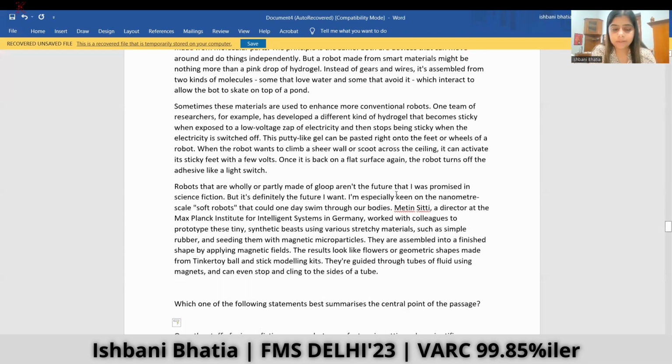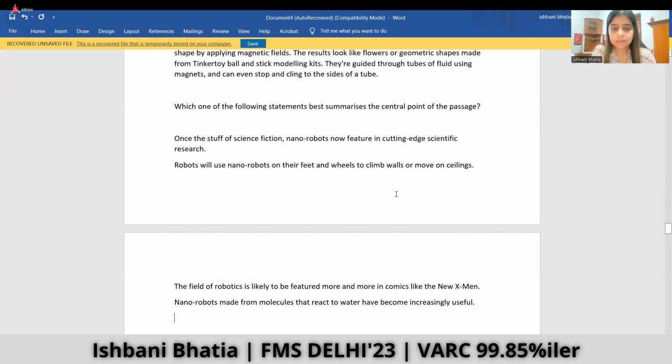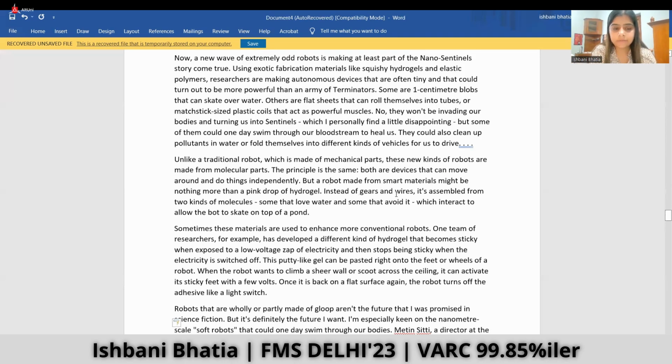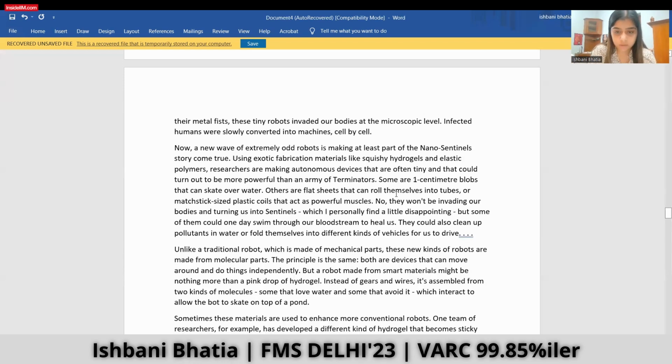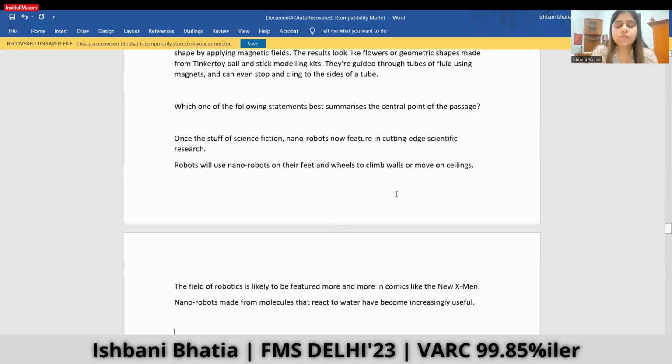So let's solve this RC and then we'll see a few questions from the VA section as well. So we are solving one RC and a few VA questions in this paper. Let's first read the question so we know what is being asked here. Which one of the following statements best summarizes the central point of the passage? So what I have to go through is the central point. For that, I have to read the whole passage and keep in mind what it is talking about.